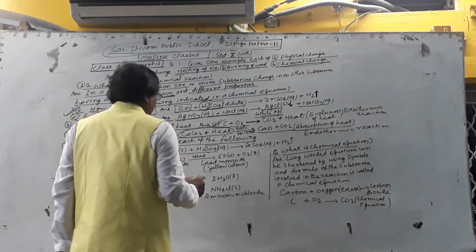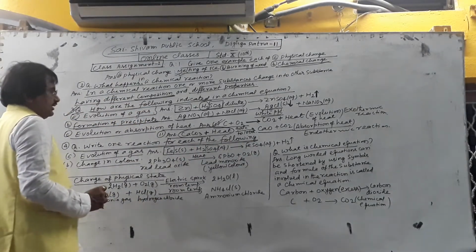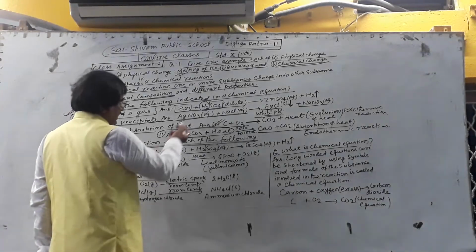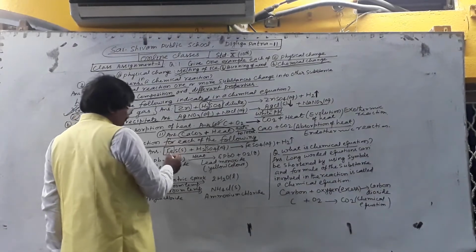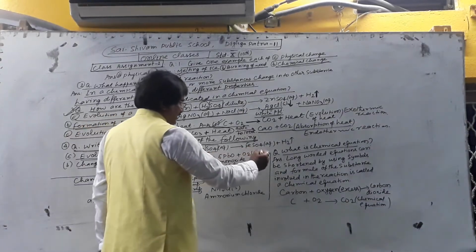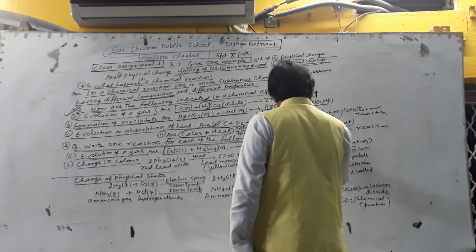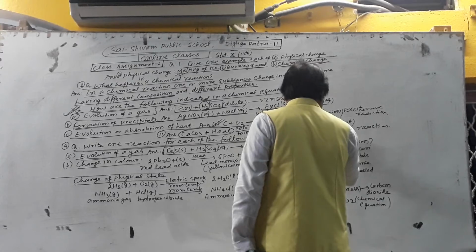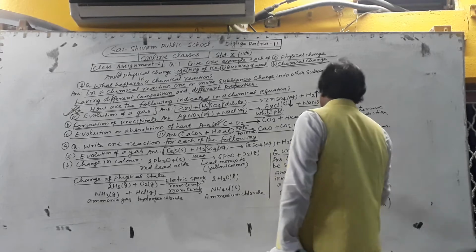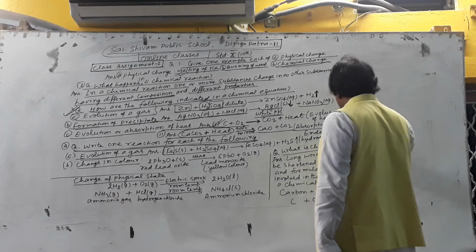Write one reaction for each of the following. For the given things, you have to write an equation. The first is evolution of gas, which is given in the previous question. APS, H2SO4, APSO4 plus H2S. H2S, hydrogen sulfide gas, has a rotten egg-like odor.